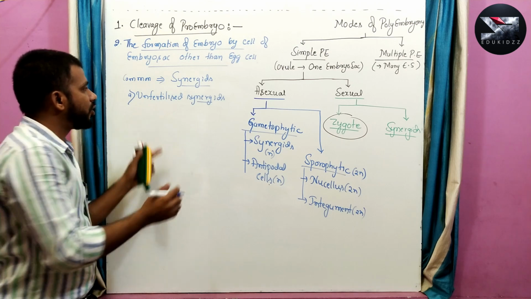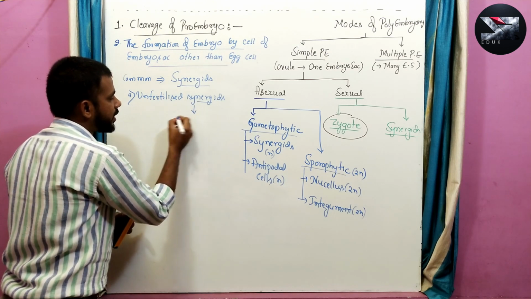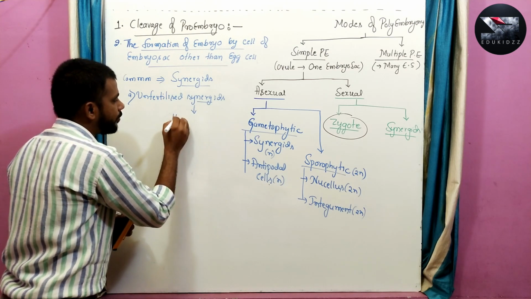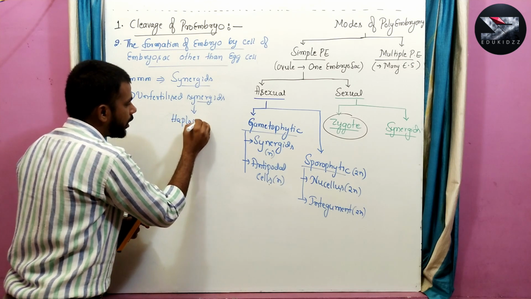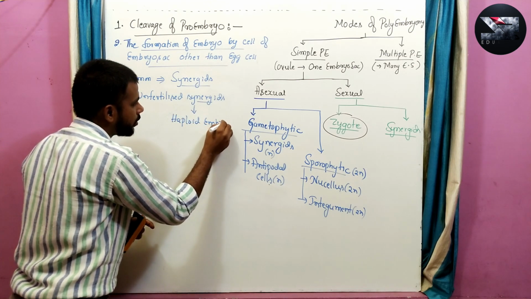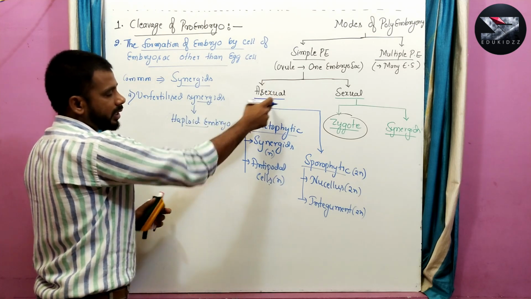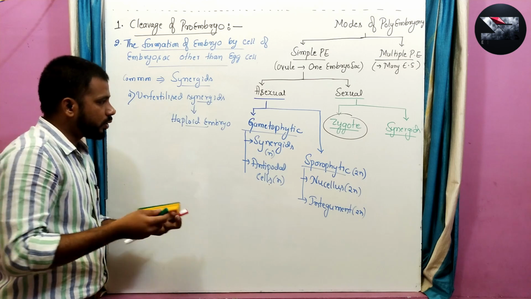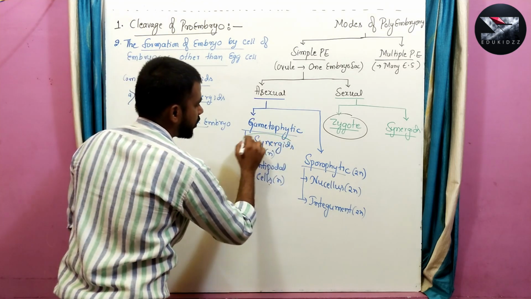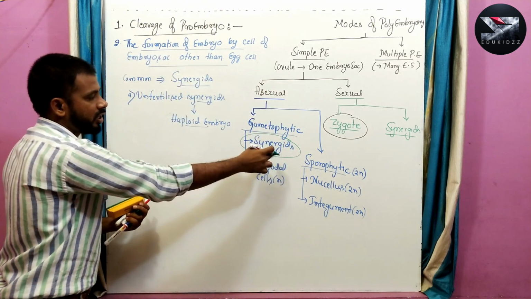The embryo formed from an unfertilized synergid is a haploid embryo. So this belongs to a sexual method of polyembryony, that too the gametophytic type.